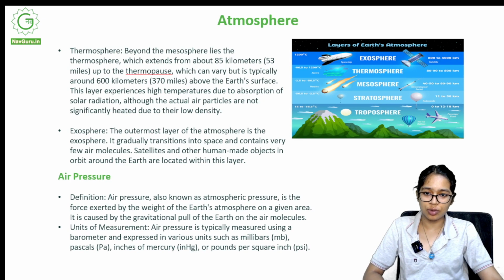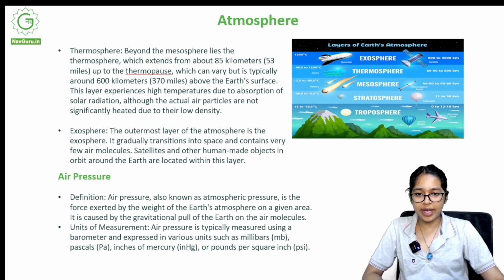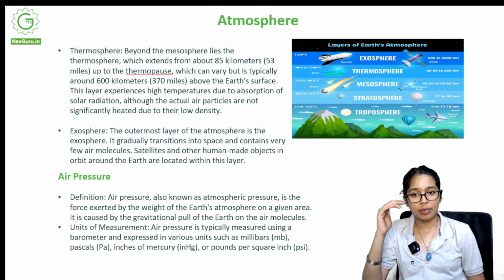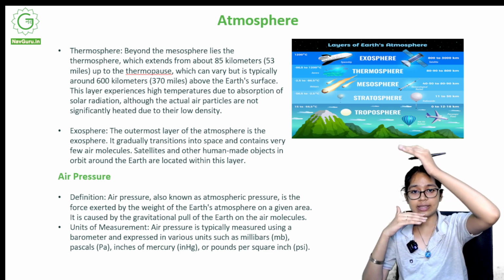The next layer is the thermosphere. Beyond the mesosphere lies the thermosphere, which extends from about 85 kilometers up to the thermopause. So from 85 kilometers up to the thermopause, which can vary, but it is typically around 600 kilometers above Earth's surface.